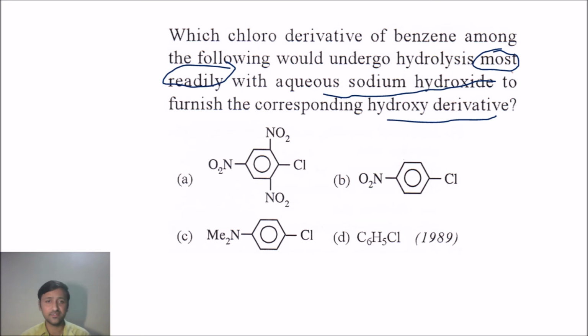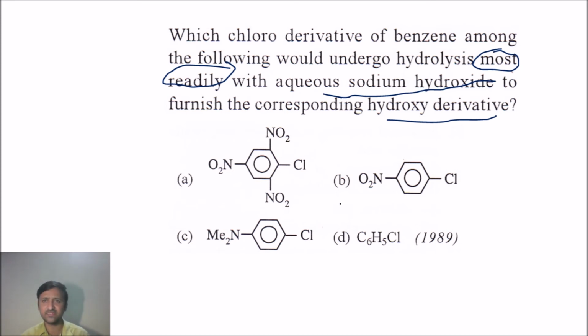You can see the options there. All are chlorobenzene derivatives, or generally haloarenes. In the last part, I have taken one question in which we discussed the reactivity of haloarenes and how to increase it. One way is by placing electron withdrawing groups in ortho and para positions, we can increase the reactivity of chlorobenzene or haloarene.